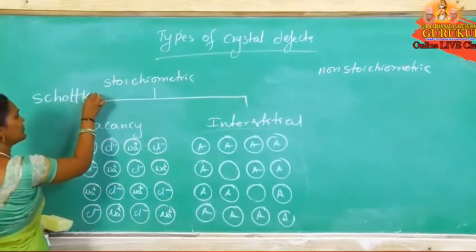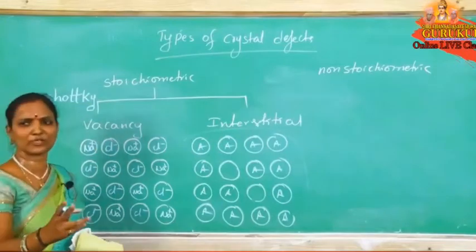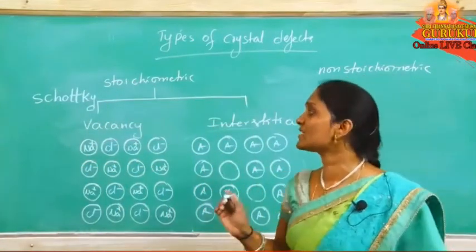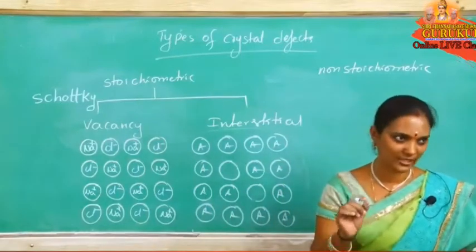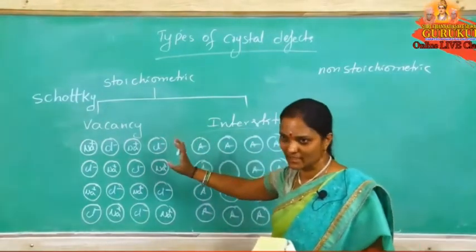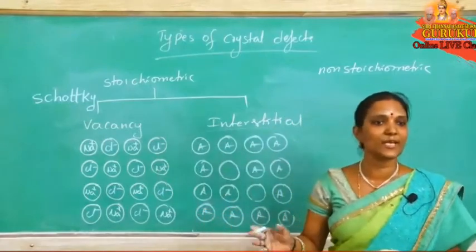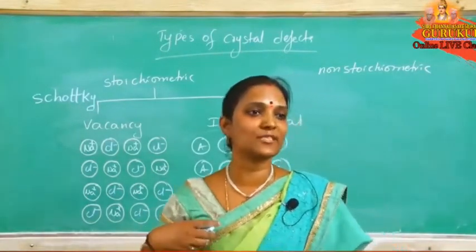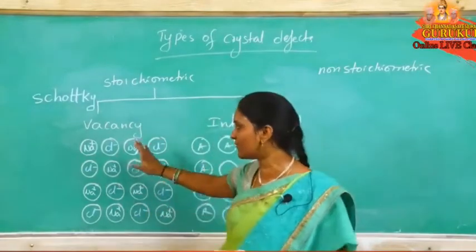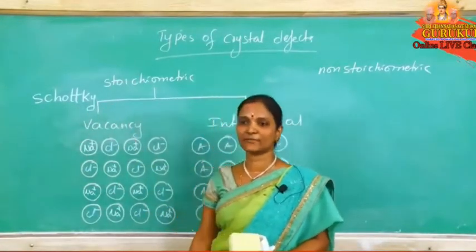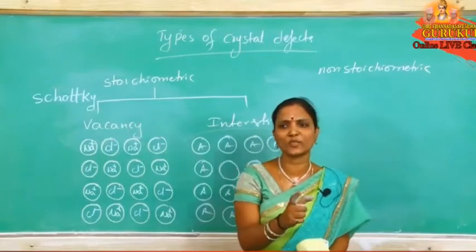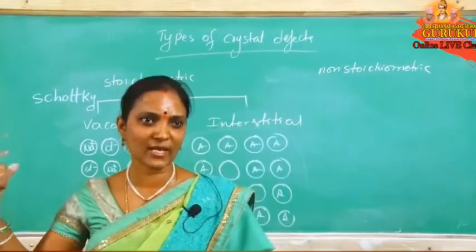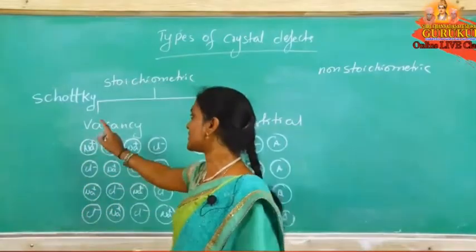This is a very important one. Repeated questions, only two questions come from these defects: the Schottky defect and the Frenkel defect. What is the Schottky defect? Schottky defect is nothing but a vacancy defect. In a covalent crystal we use the name vacancy defect; in an ionic crystal, instead of vacancy, we use Schottky. Same defect, but the name is Schottky defect. This Schottky defect is a stoichiometric defect. Now we are learning stoichiometric defects only.